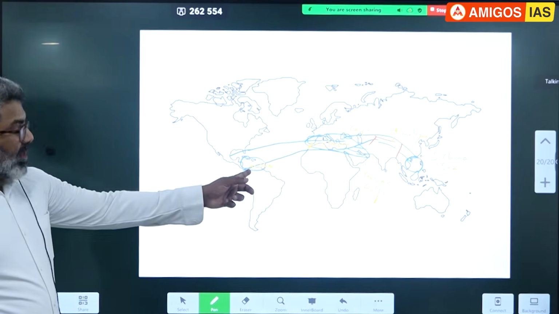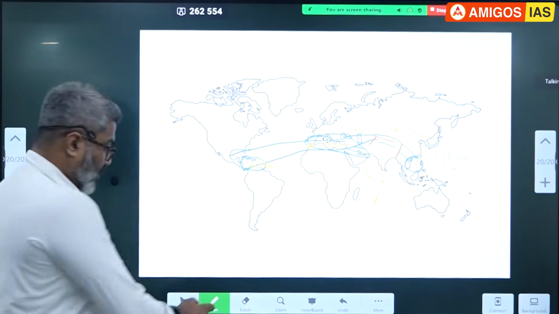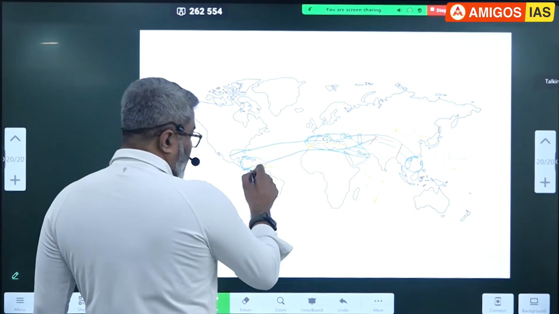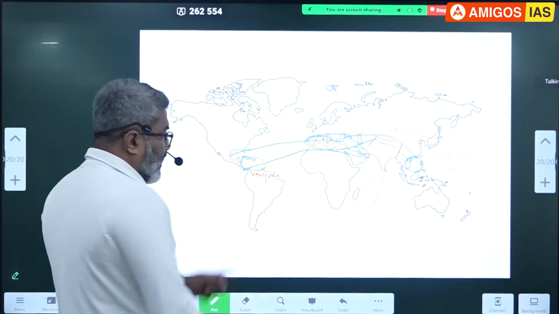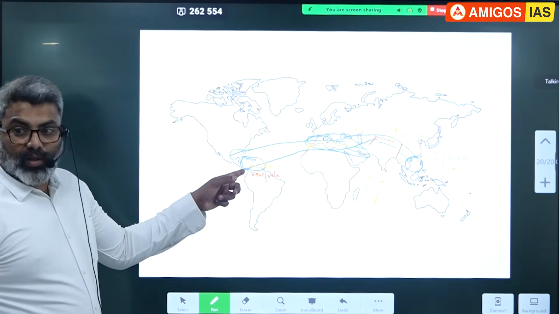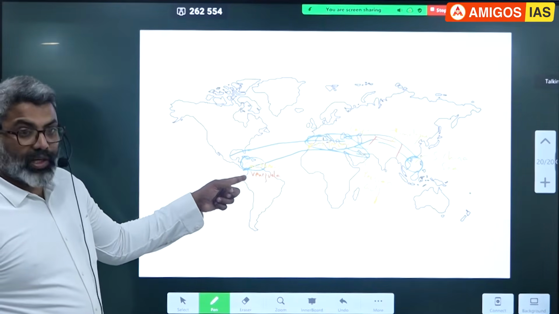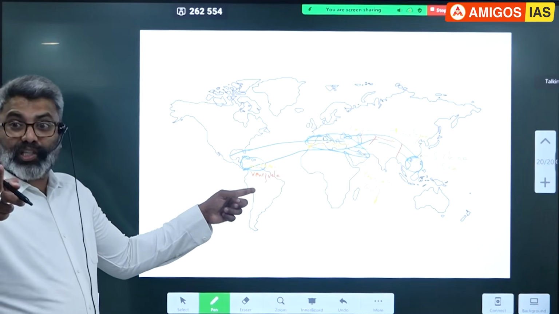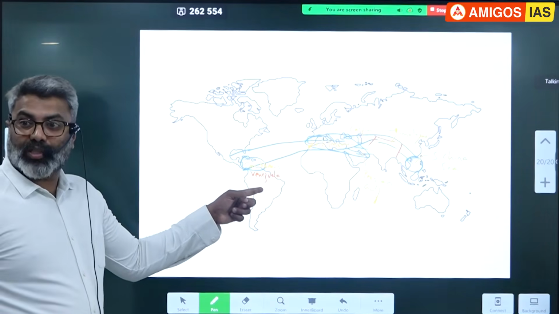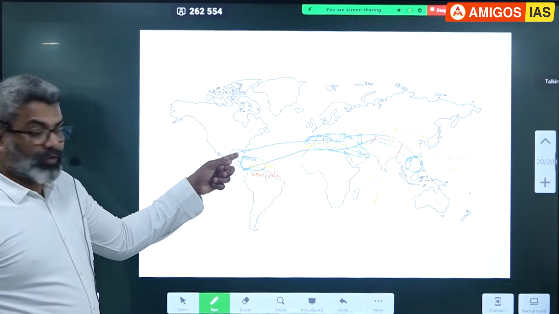Notice a country here called Venezuela. Venezuela is a country in South America. Here, all of you see my hand. Venezuela is a country in South America bordering the Caribbean Sea. It has the world's largest oil deposits. Because of this belt.